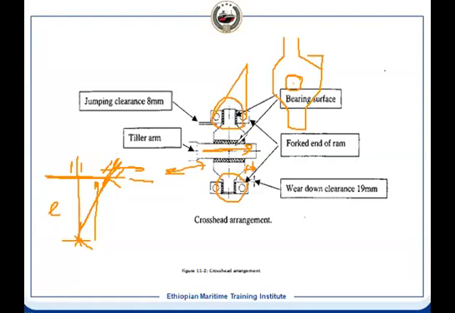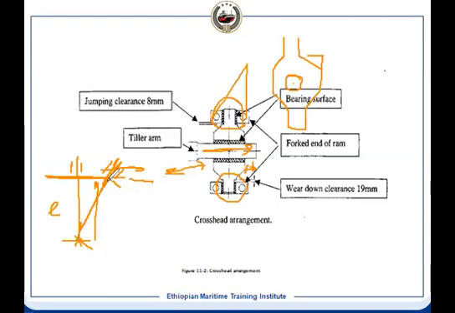So to turn the crosshead pin, there has to be a bearing here and here. Now this pin is with the ram portion of the ram and it is moving linearly. So it will move linearly, and the tiller arm will make this angular displacement of the pin so that there is no mechanical interference.